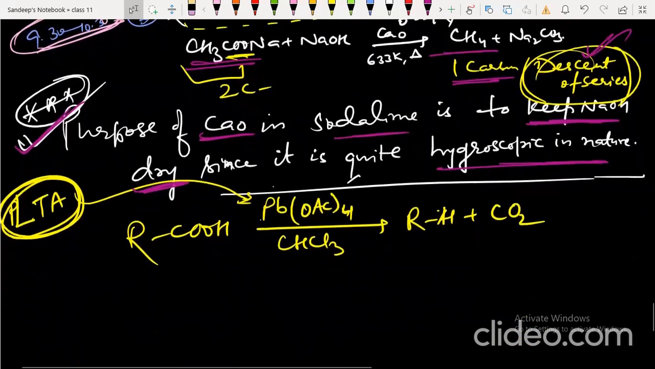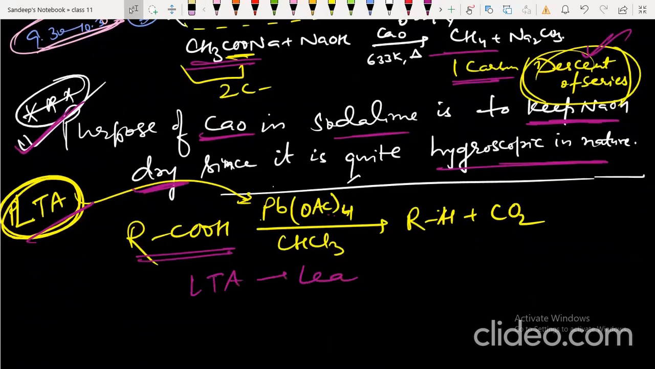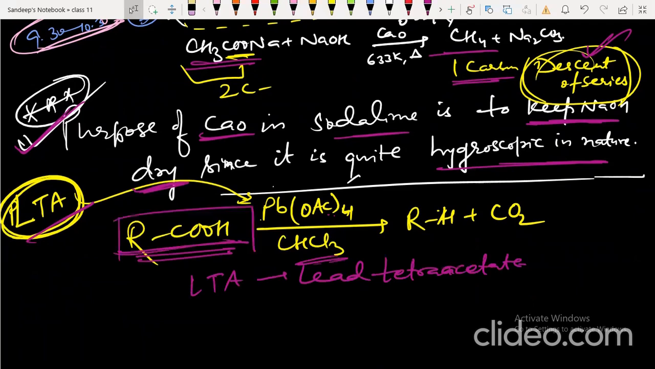Now, another best method is by treating carboxylic acid with LTA. What is LTA? Lead tetraacetate. This reaction occurs in presence of chloroform and light. So a carboxylic acid easily gives alkane plus carbon dioxide. So this is also an example of decarboxylation because CO2 is removed.